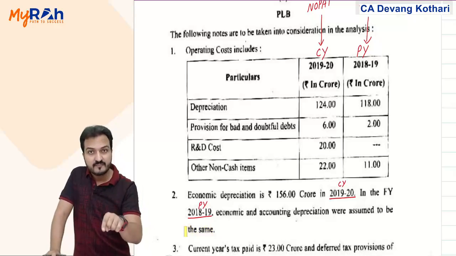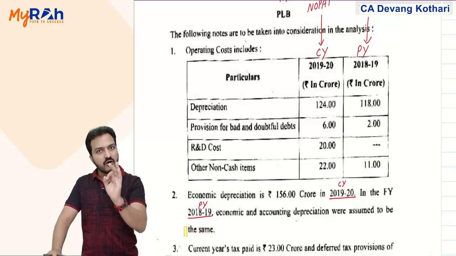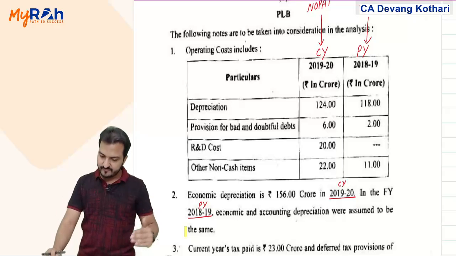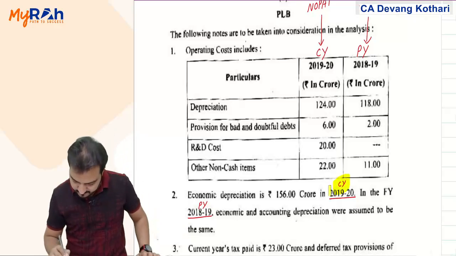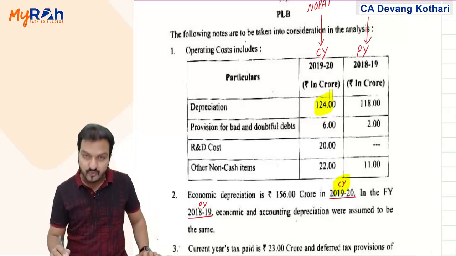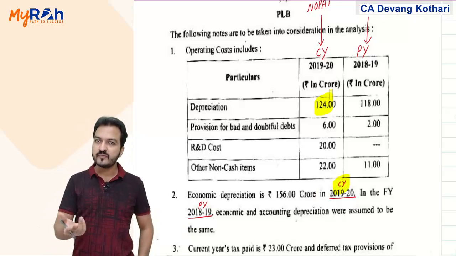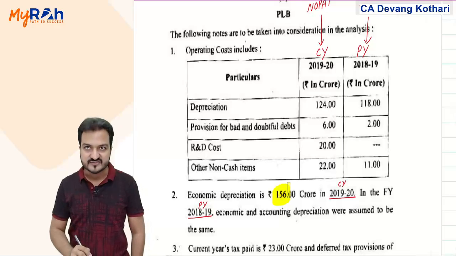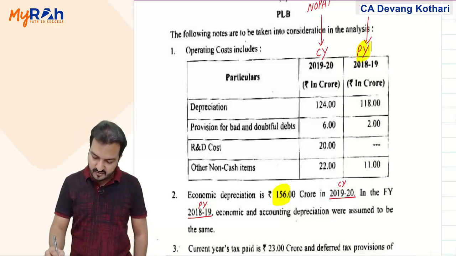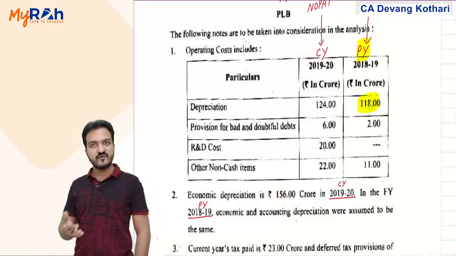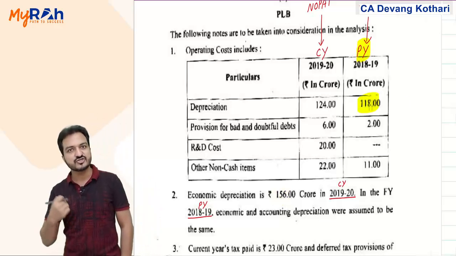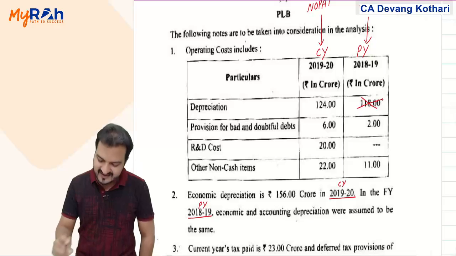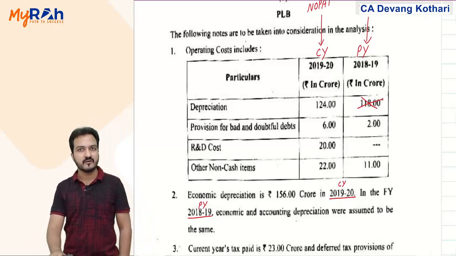But economic depreciation is assumed as an operating item. It must be considered. So for current year, accounting depreciation 124 is added back, and economic depreciation of 156 will be deducted instead. But for previous year, accounting depreciation 118, economic depreciation also 118. So practically you don't make any adjustment there. Done? Yes.